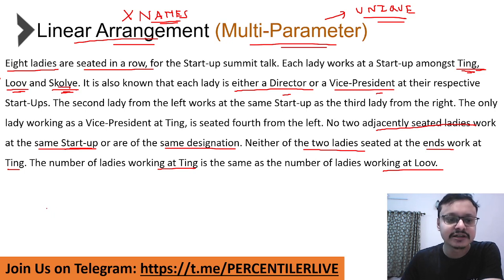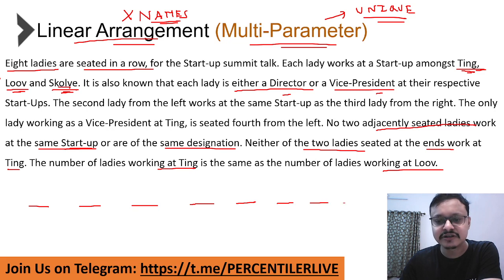So what I said, there are 8 ladies. So the first thing you do is you put 8 positions in place. So 1, 2, 3, 4, 5, 6, 7, 8. So there are 8 positions that have been kept. So these 8 positions are equivalent to the 8 places where the 8 ladies are seated.